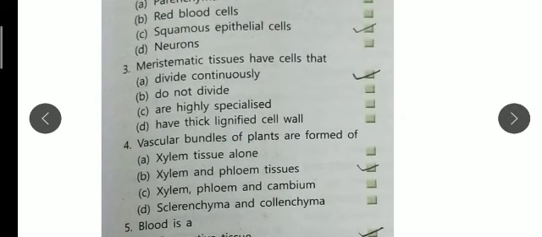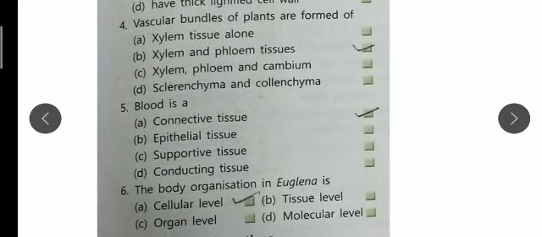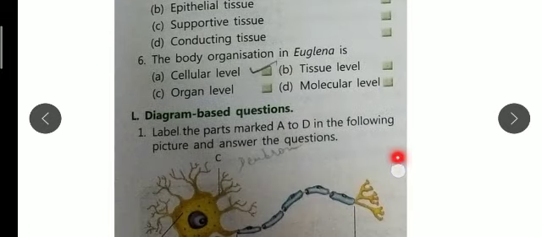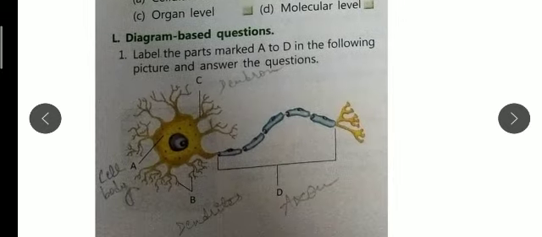Vascular bundles of plants are formed of xylem and phloem tissue. Blood is a connective tissue. The body organization of euglena is the cellular level. It is unicellular.